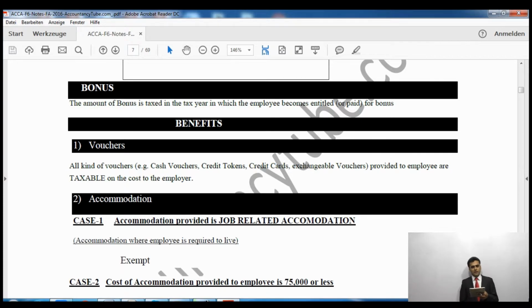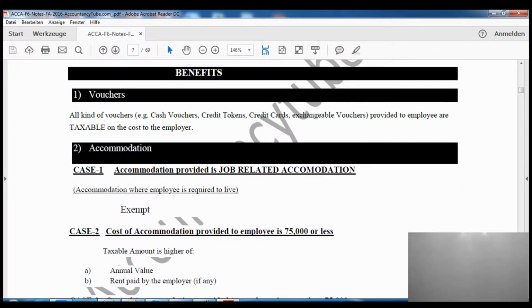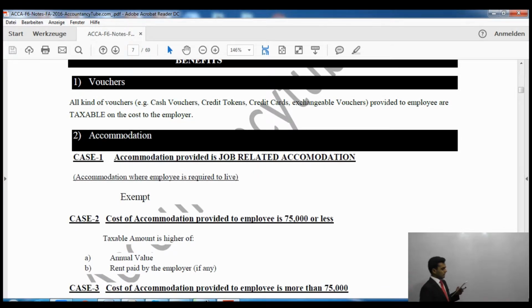Then there is a list of benefits, and it goes on and on. First of all, it says vouchers, so all kinds of vouchers: credit cards, credit vouchers, cash vouchers, credit tokens. They will be taxable when provided to employees, taxable on the cost to the employer. So whatever the cost to the employer is, they will be taxable according to that, and it will be included in your benefits. So when they are included in your benefits, they will be taxable.